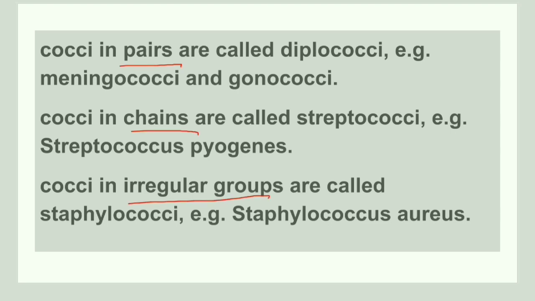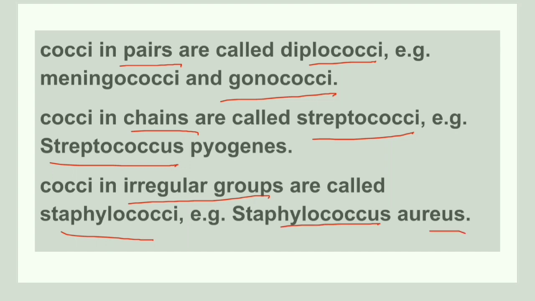So the cocci in pairs are called diplococci, and an example is gonococci. Cocci that are in chains are called streptococci, and an example is streptococcus. So the cocci that are in irregular groups are called staphylococcus. Example is Staphylococcus aureus.